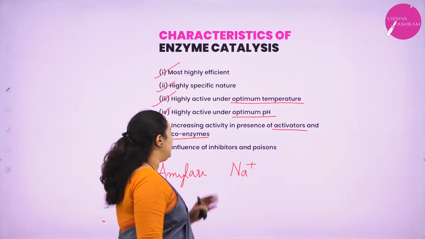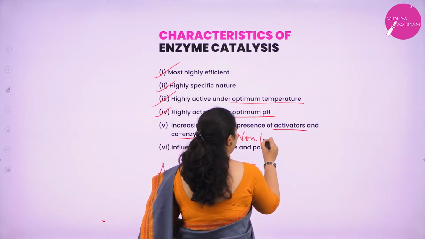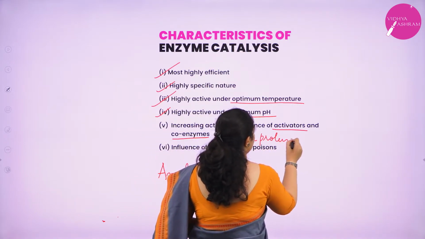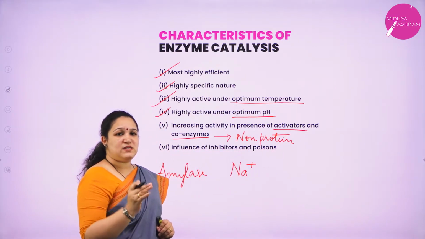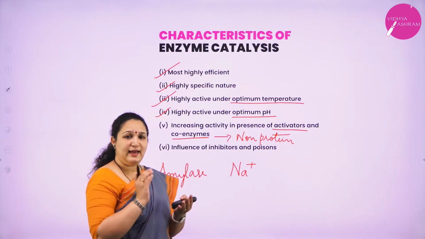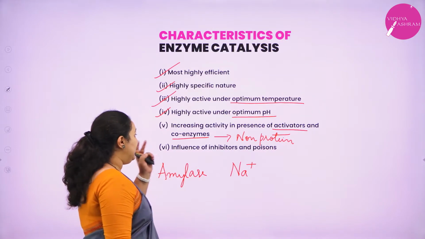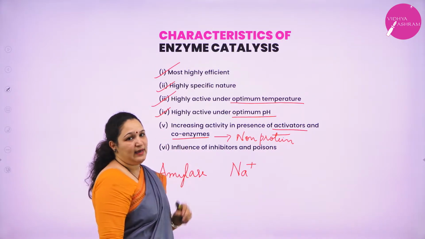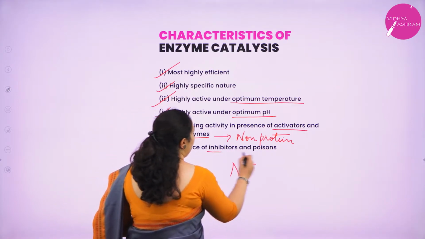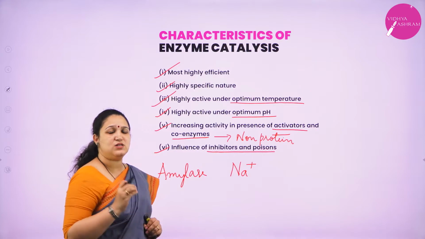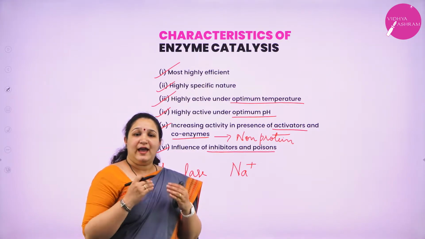A coenzyme is a non-protein part of an enzyme. All enzymes are proteins. In that enzyme, if there is a non-protein part, then that part is called a coenzyme.